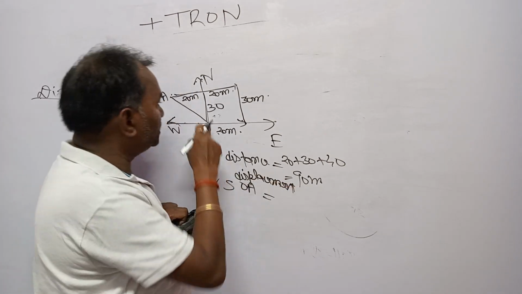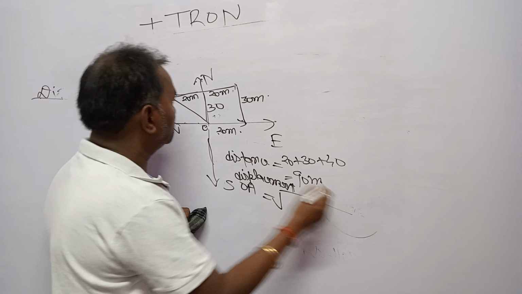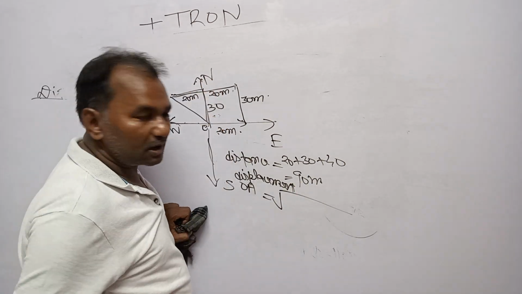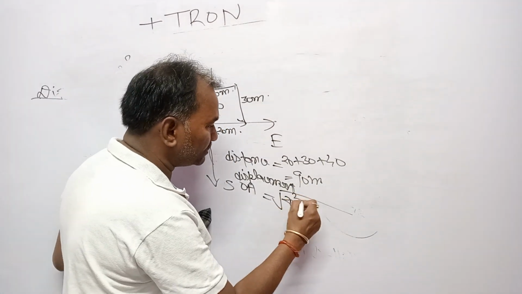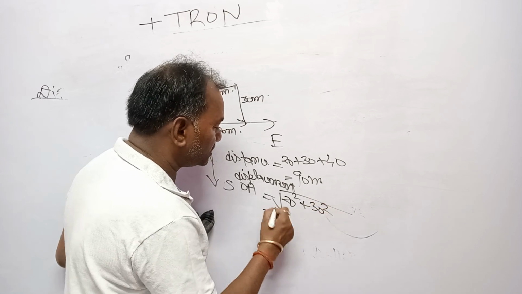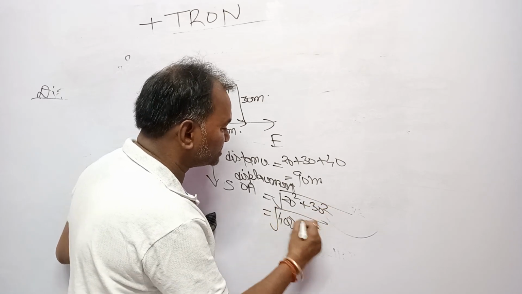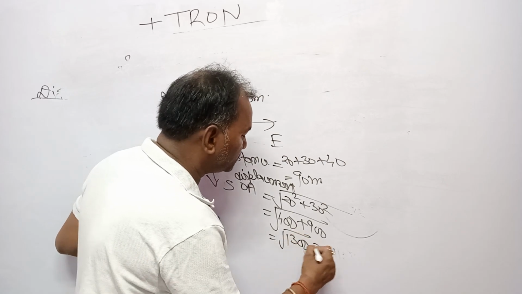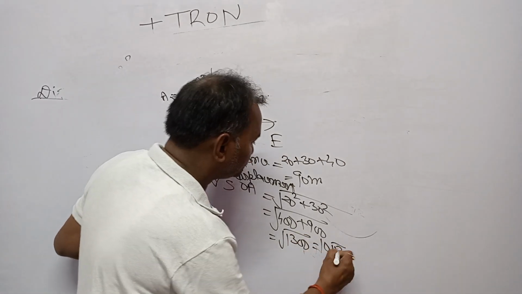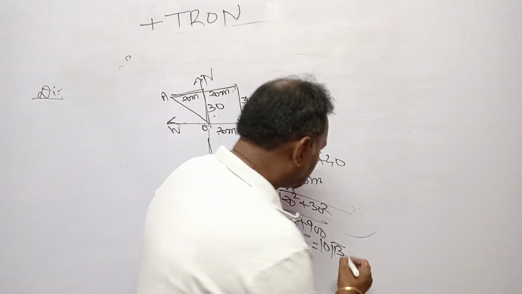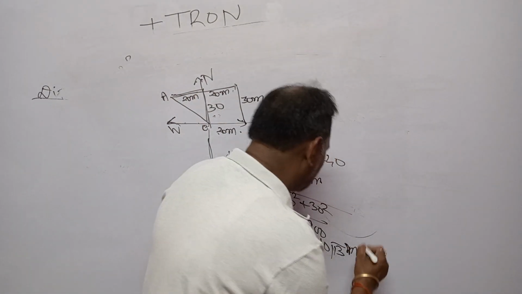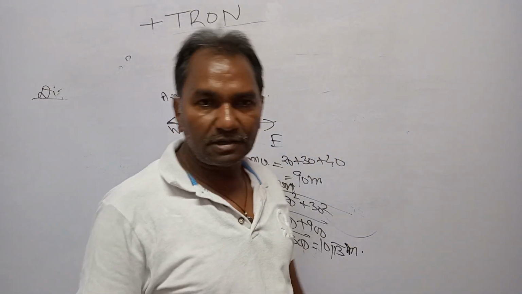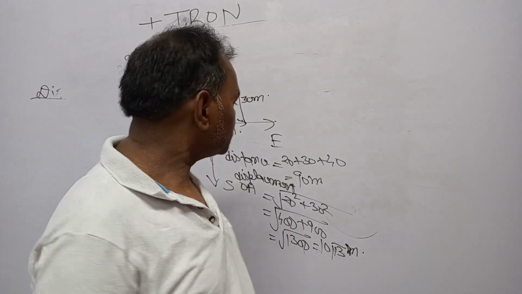That is OA equals under root this square plus this square, that is 20 square plus 30 square, that is under root 400 plus 900, that is 1300, and you can say 10 root 13 meter, is it?